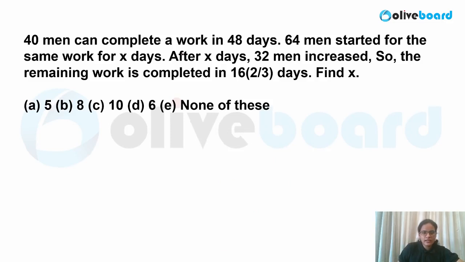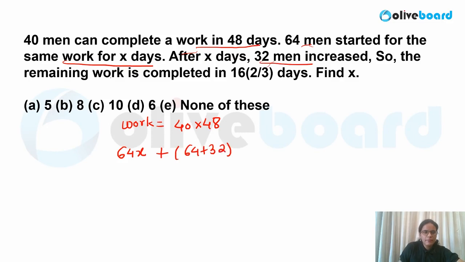40 men can complete the work in 48 days. So the work is nothing but 40 men working for 48 days. 64 men started the same work and they worked for X days. Now after X days, 32 men increased. So what will be the value now? 64 plus 32. And the remaining work is completed in 16 2 by 3 days, that is nothing but 50 by 3 days. So you can multiply this by 50 by 3. This is nothing but the complete work, so I can equate this value with this value.